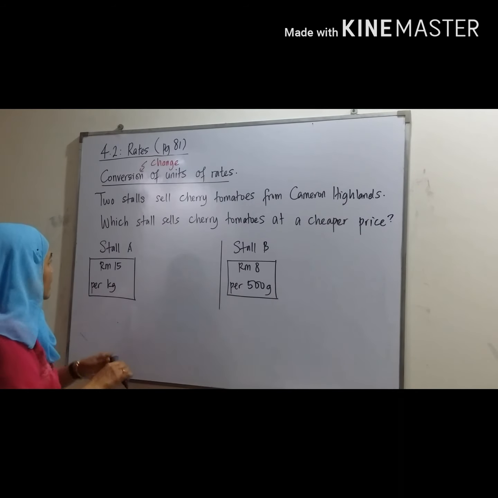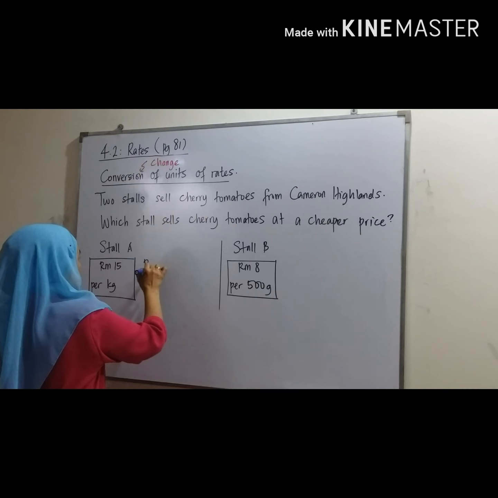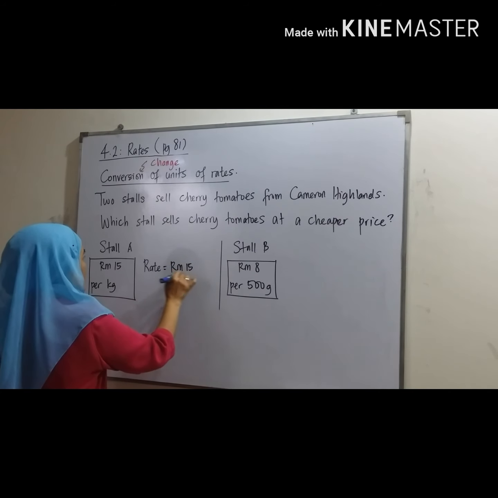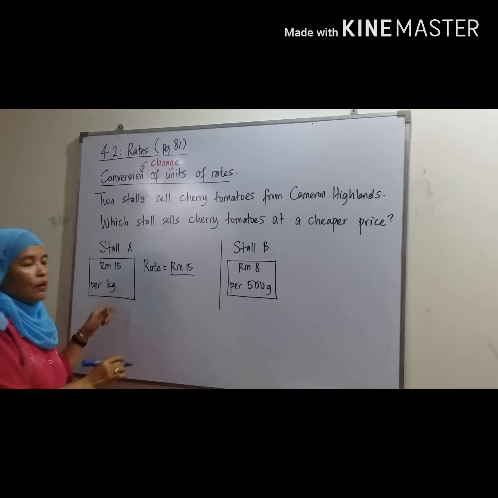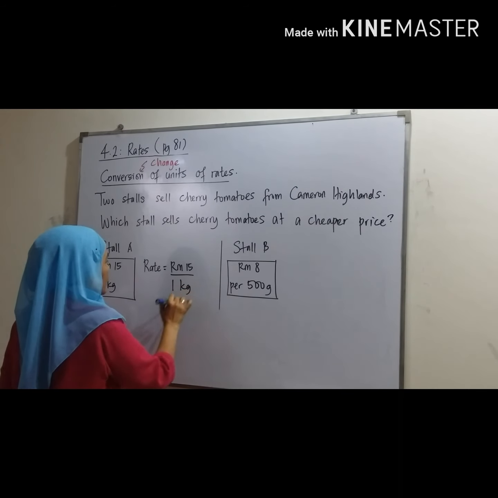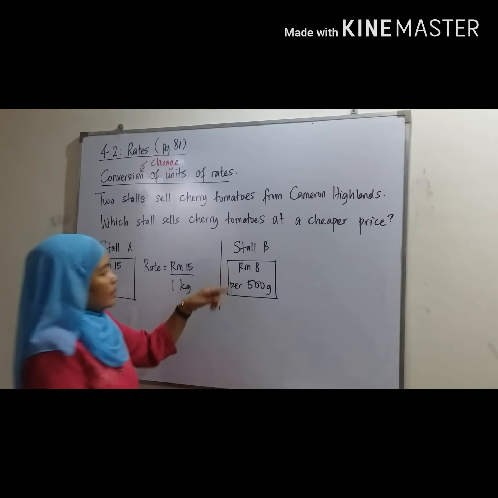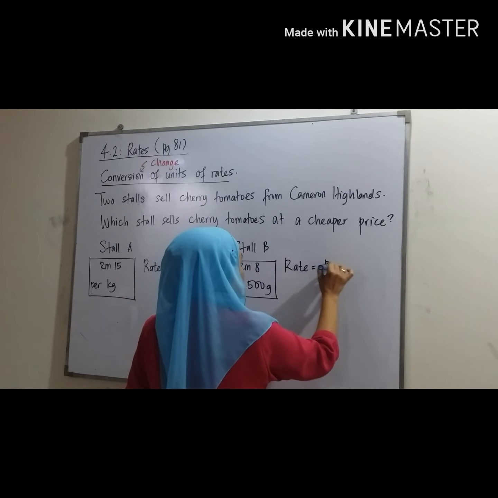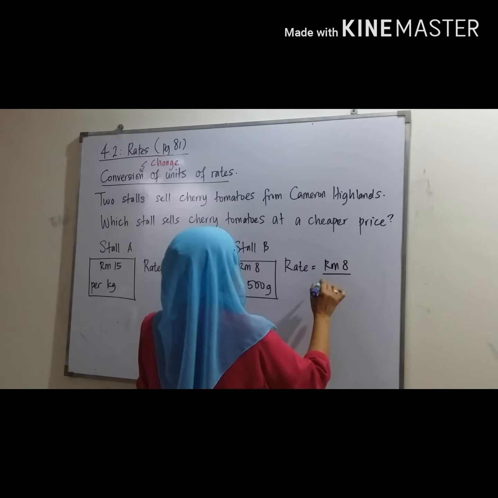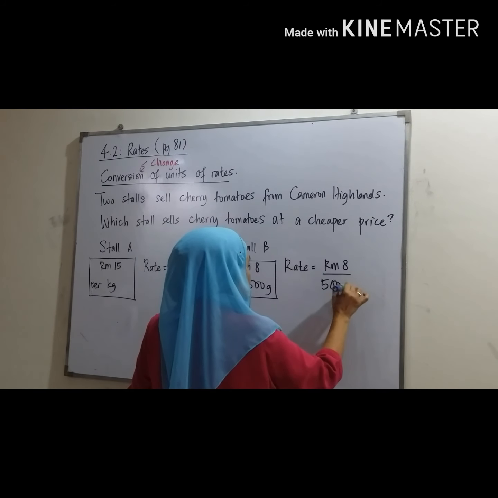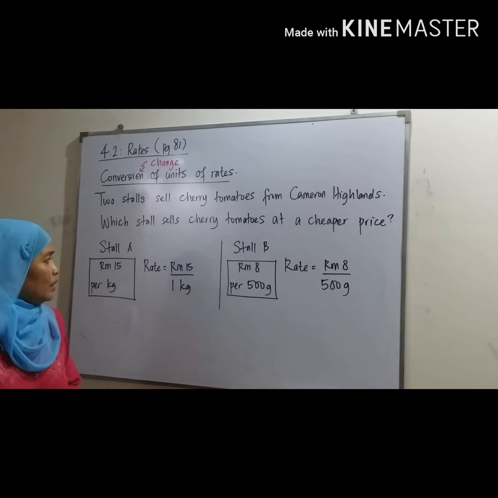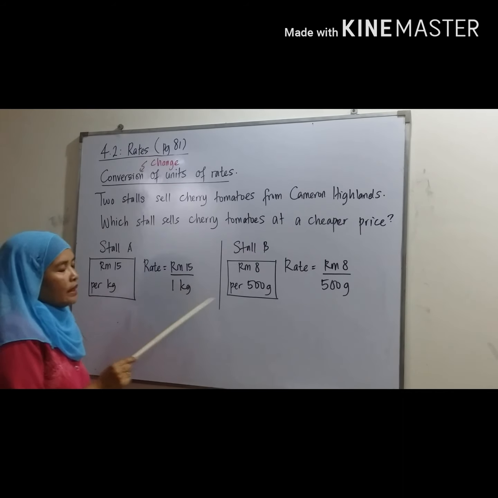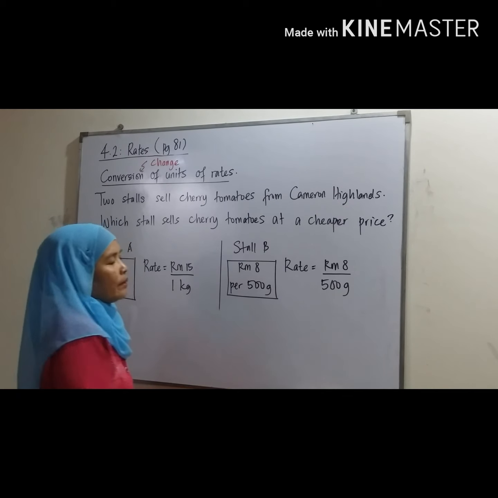First we write the rate for A. Rate equals RM15 per kg, meaning per 1 kg. Stall B, the rate equals RM8 per 500 gram. Now look at the denominator: this is 1 kg and this is 500 gram.